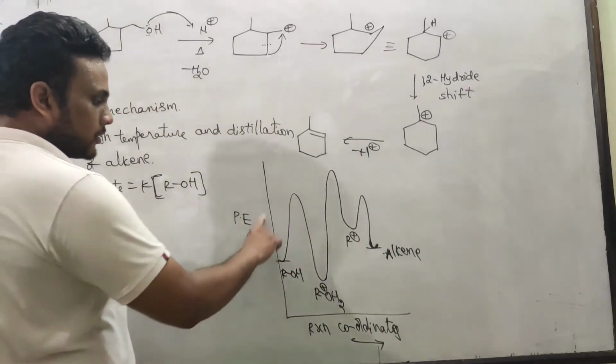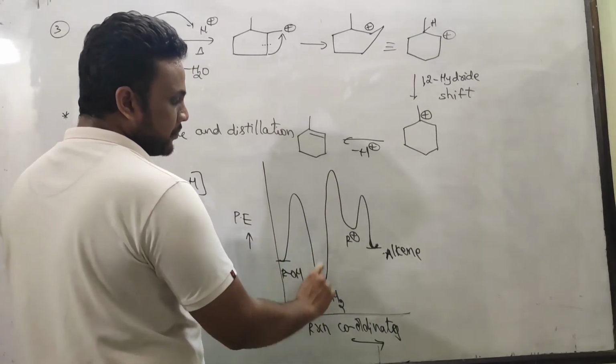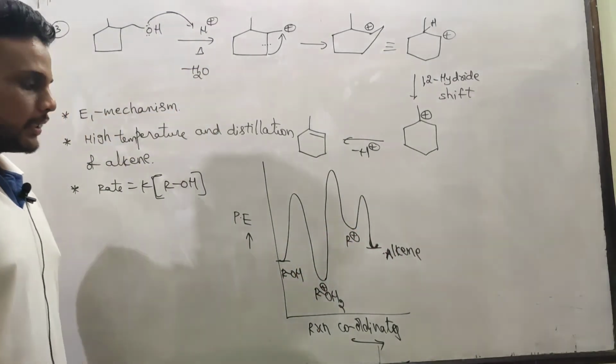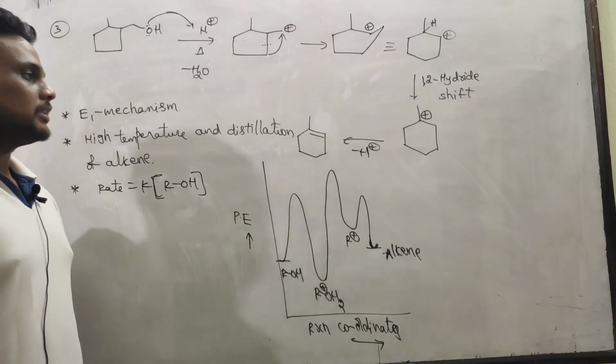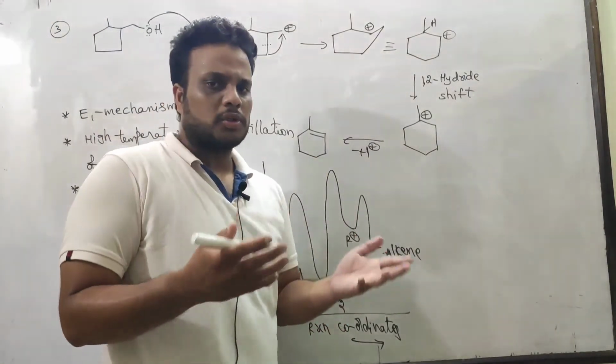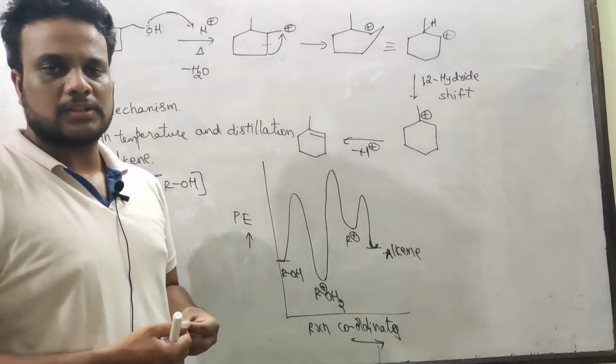So in the first step, oxycation formation. Second step, RDS, you see high activation energy, RDS and carbocation, and in the last step alkene formation takes place. Okay, so this is the energy profile diagram. So without rearrangement possible, generally without rearrangement in alumina, I mean non-acidic conditions.